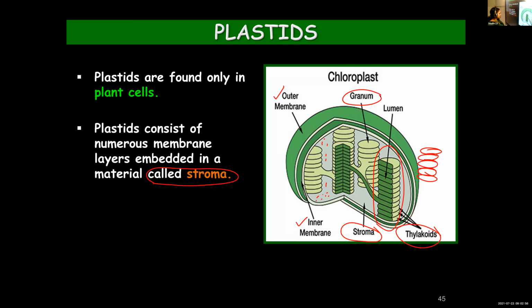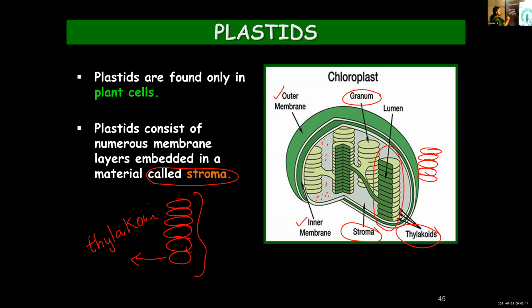Once again, I will show it here. These coin-shaped structures you call thylakoids. Each one is known as a thylakoid. Several such thylakoids are stacked one above the other to form what is known as a granum.